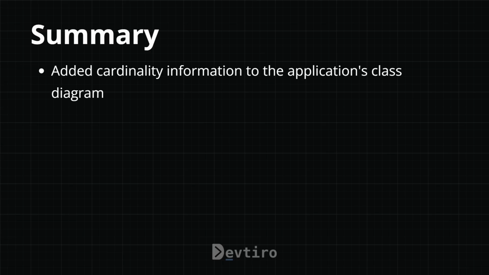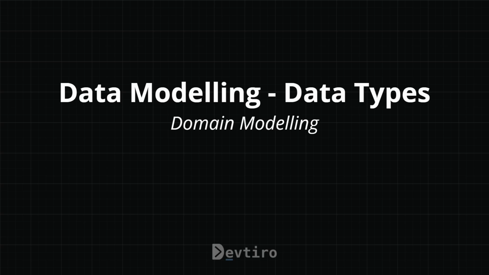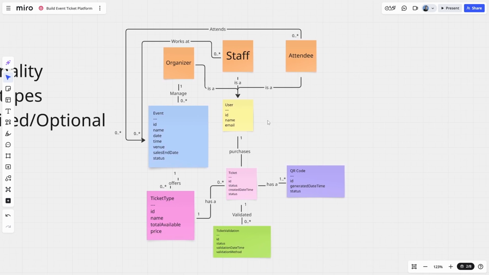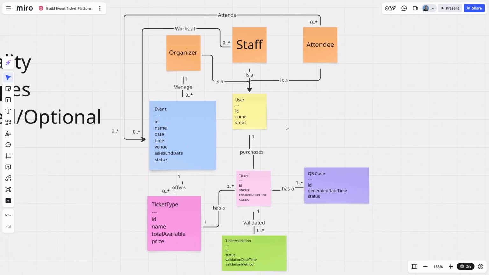So in summary, we've added cardinality information to the application's class diagram. So let's now add data types to our application's class diagram, using the phrase class diagram loosely because we are using sticky notes here, but we will formalize this. So in order to add data types, we're going to go through our individual domain objects and then determine the data type of the individual properties. Now, the notation I'm going to use for this is the colon notation, which is a little different from what we'd see in Java, but I think it will make it more readable, at least for the time being. We can always change it when we formalize it in Mermaid.js.